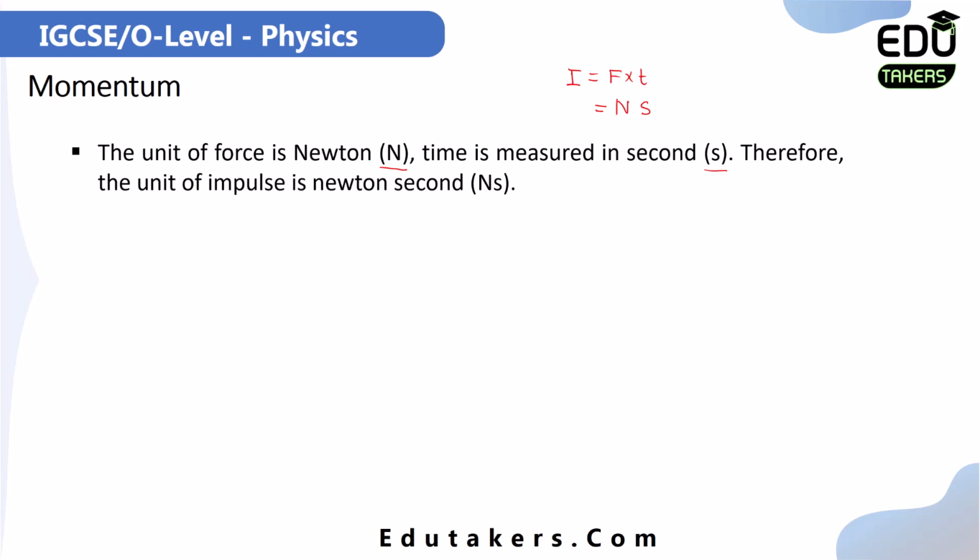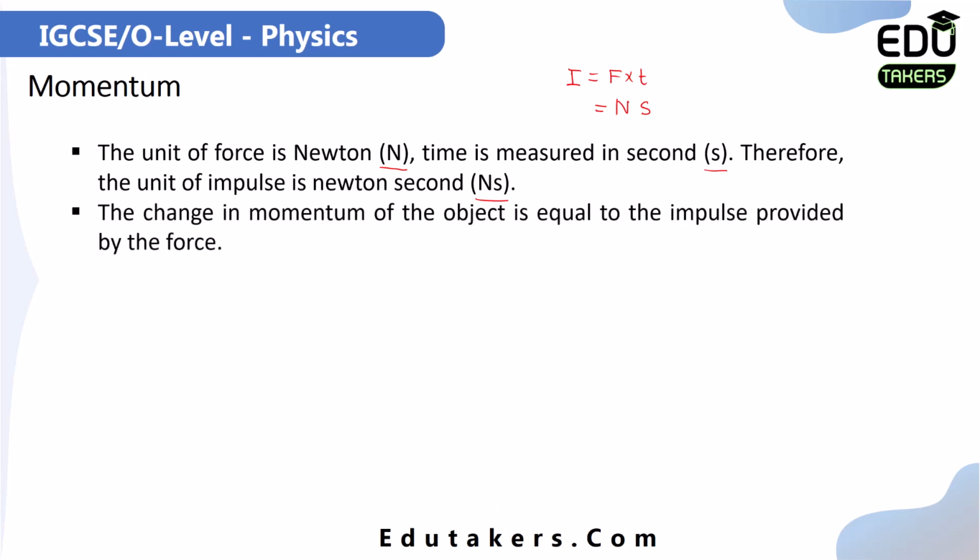Therefore, you know that impulse is the product of the force and the time. You just need to multiply both of these units. You get newton second, which is the unit for the impulse. You also know that the unit of the momentum is also newton second. Both of these quantities, impulse and momentum, have the same unit.